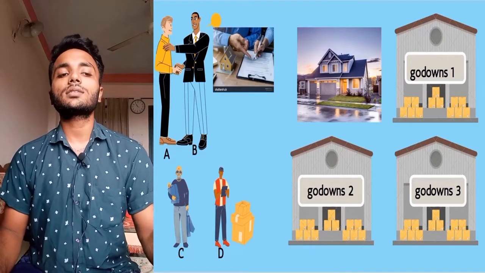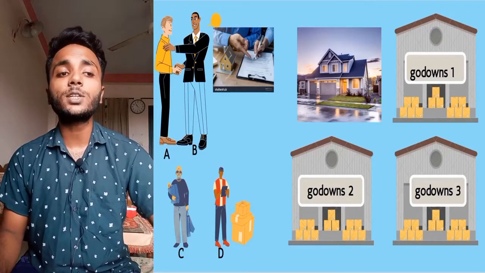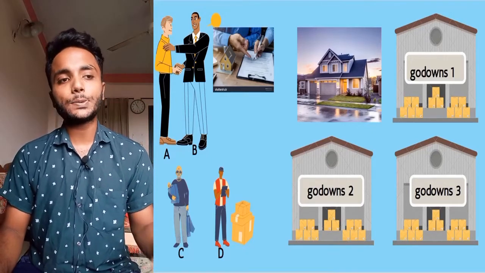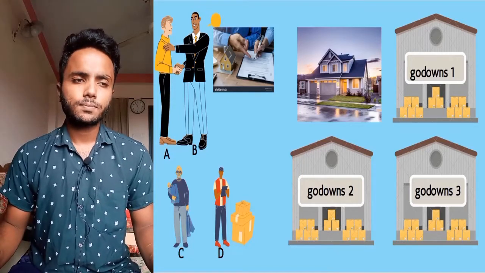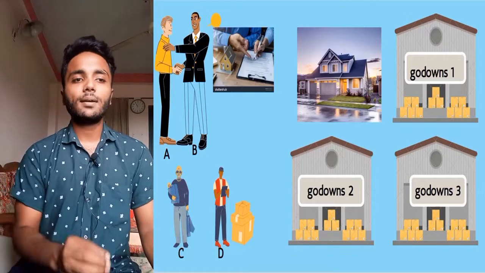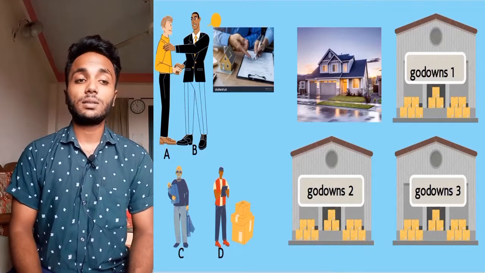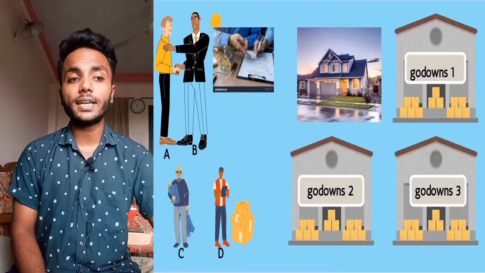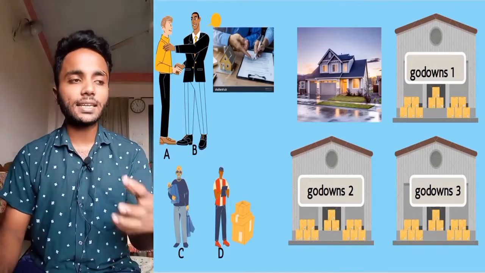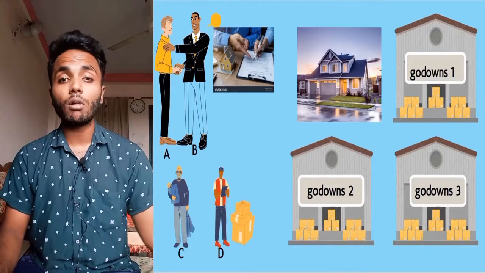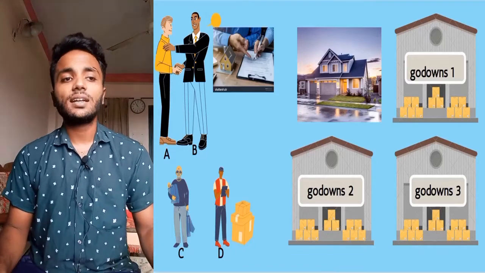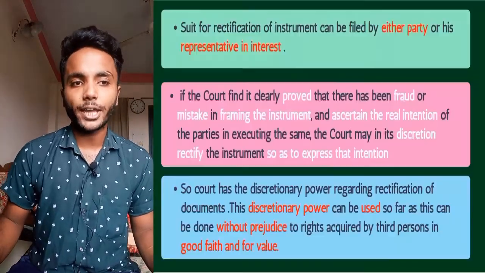Godown 2, which is given to C, can be rectified because it was given to C without any value, though C has good faith. But the instrument cannot be rectified against D because D got the godown by lease and has given rent, so value has been provided by D.